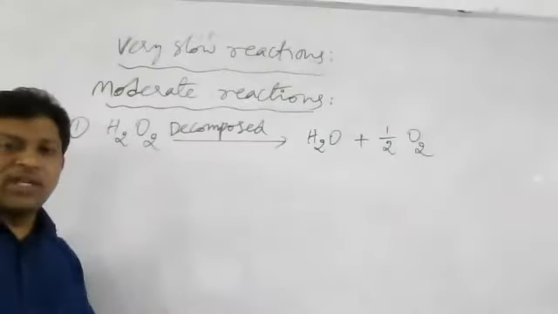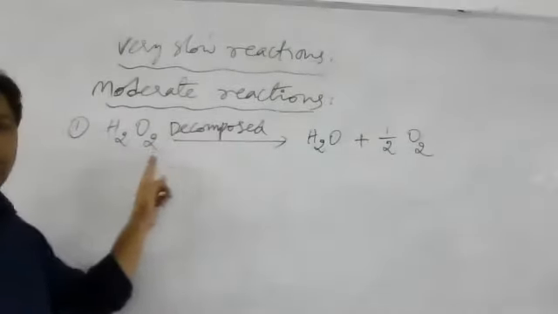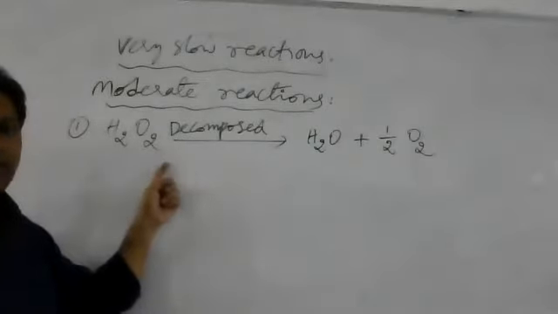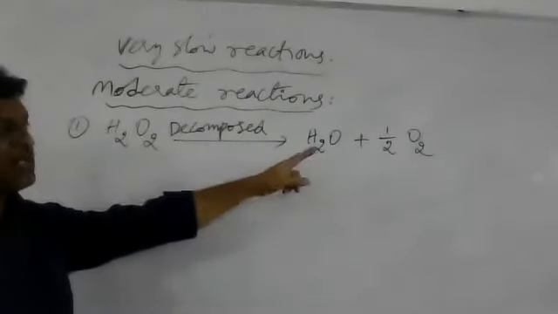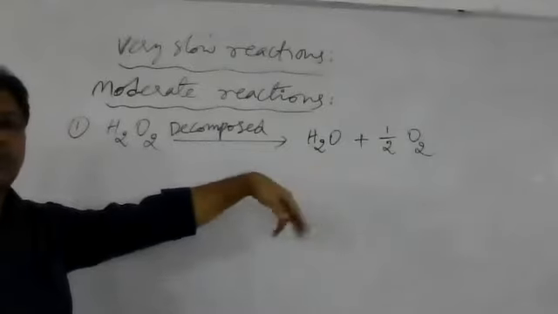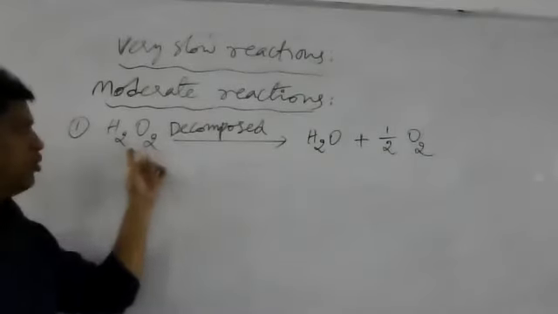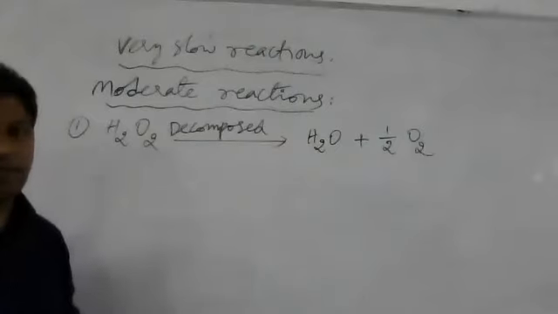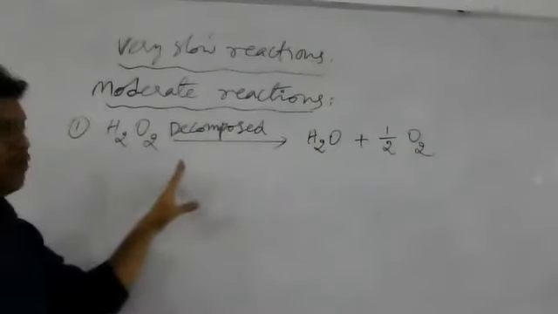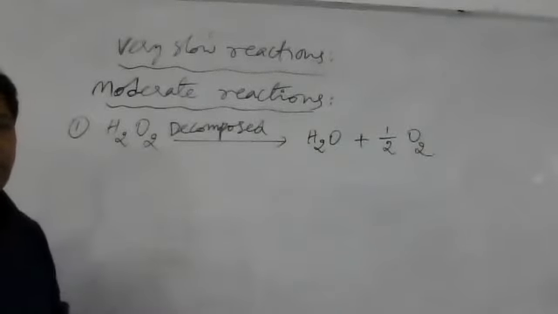The same reaction we can also write by taking 2 moles of H2O2. If you take 2 moles of H2O2, it gives rise to 2 moles of H2O plus 1 mole of O2. Both the ways we can represent. 2 H2O2 gives rise to 2 H2O plus 1 O2. This is the decomposition of H2O2, hydrogen peroxide.